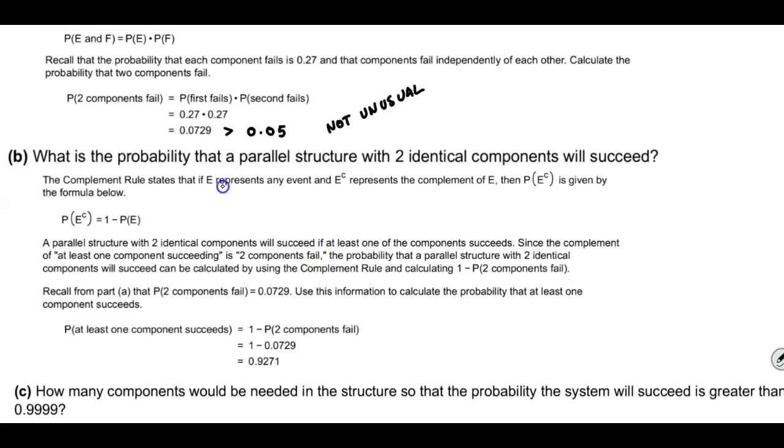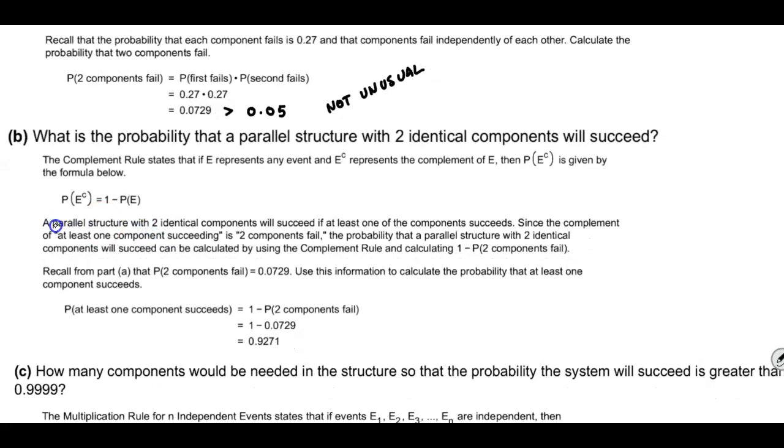Now, the next question asks, what is the probability that a parallel structure with two identical components will succeed? The complement rule states that if event E represents any event, then the probability of its complement is 1 minus the probability of event E. Going back to the question, a parallel structure with two identical components will succeed if at least one of the components succeeds.